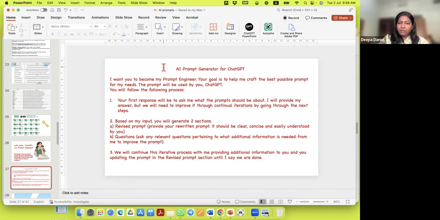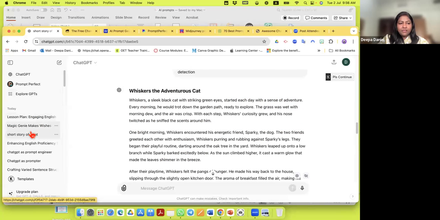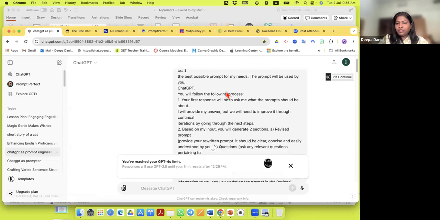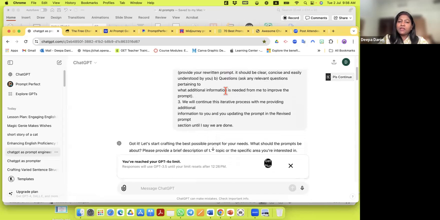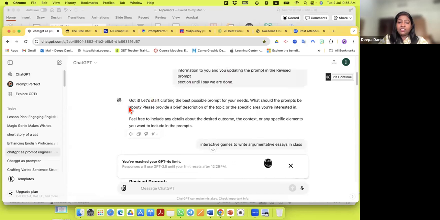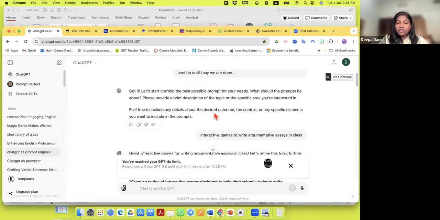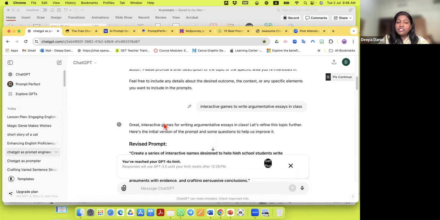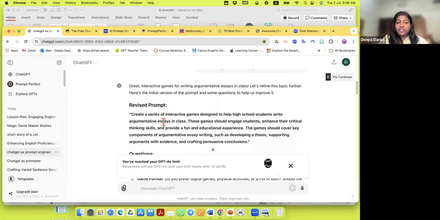All I have to do is copy this prompt, and let me show you here. See, I copied it and I put it here because I want ChatGPT to become my prompt generator. Once I did that, ChatGPT got it. It said, okay, let's craft the best possible prompt. What do you want? So I just gave it one topic that I wanted. I said, okay, I want interactive games to write my argumentative essays in class. So ChatGPT says, okay, you want a prompt? Fine, this is the prompt.